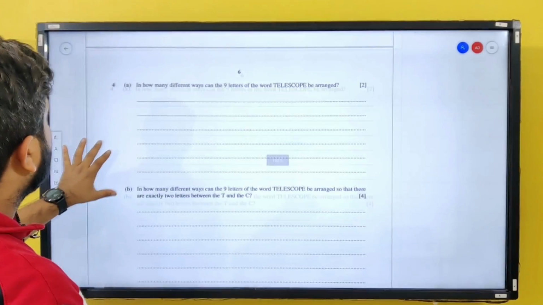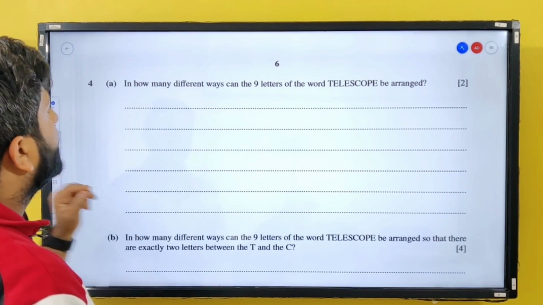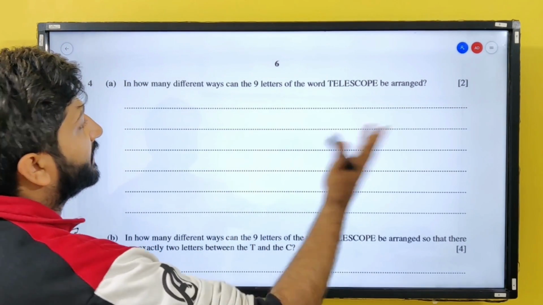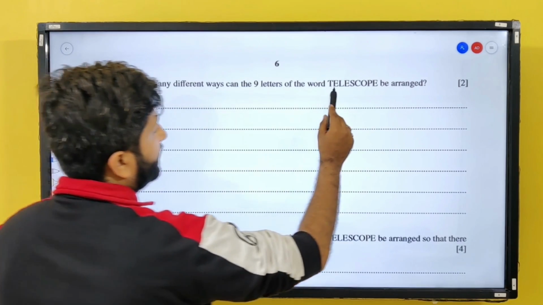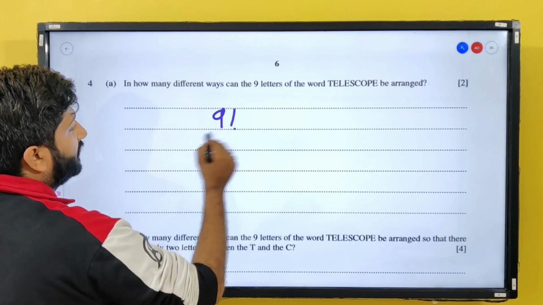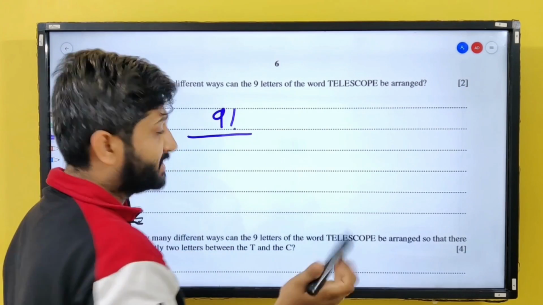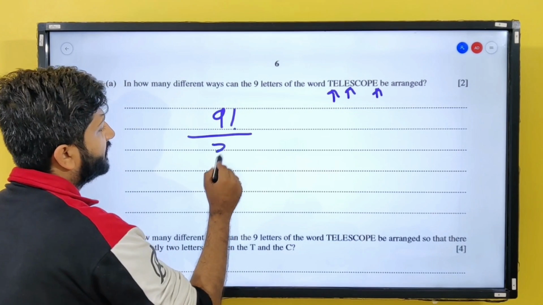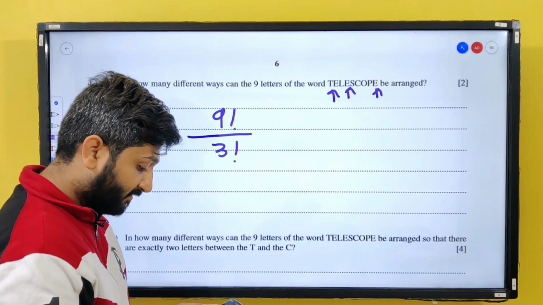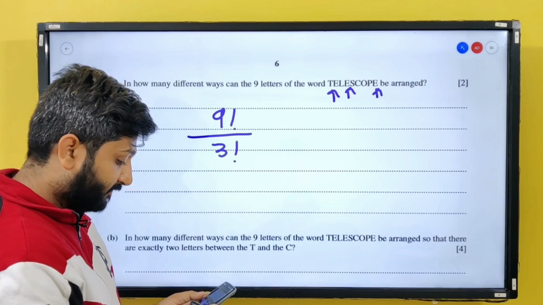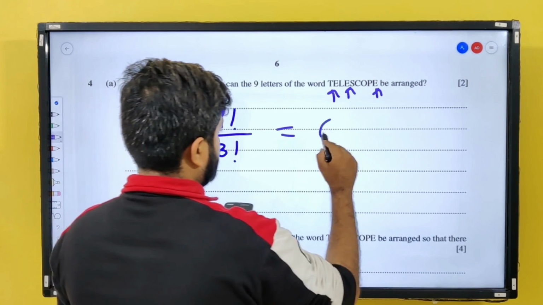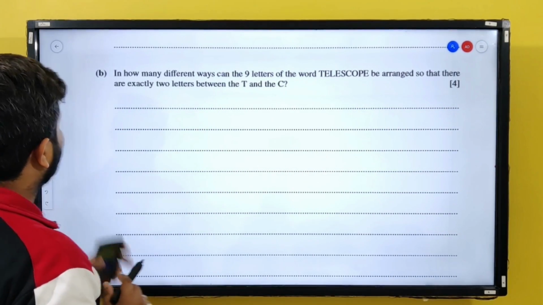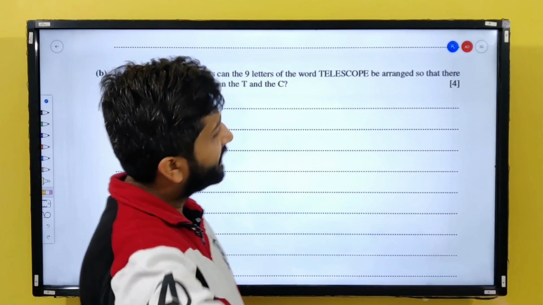Next question. In how many ways can the 9 letters of the word telescope be arranged? Okay, so I think telescope would be 9 factorial. Are there repeated letters? Yes, I think E is repeated thrice. So divide by 3 factorial. So 9 factorial upon 3 factorial is 60480.